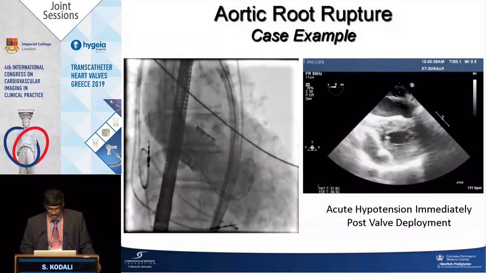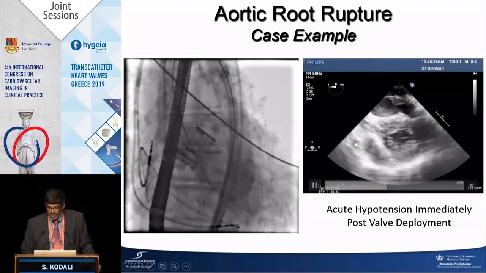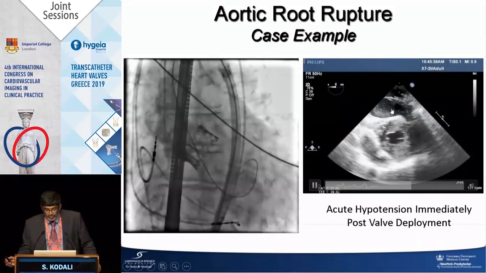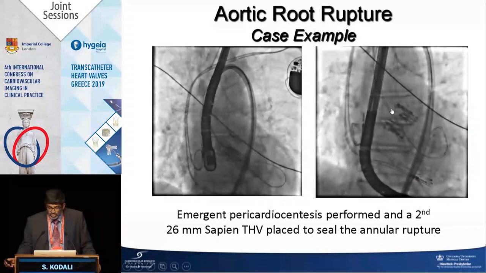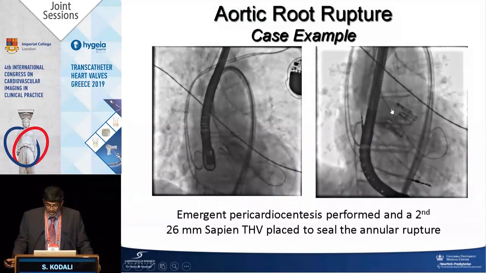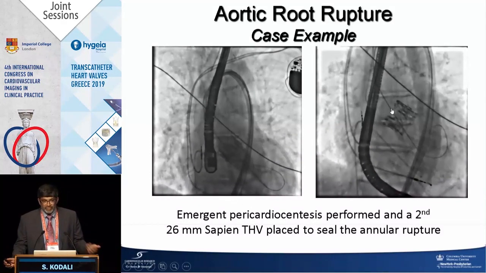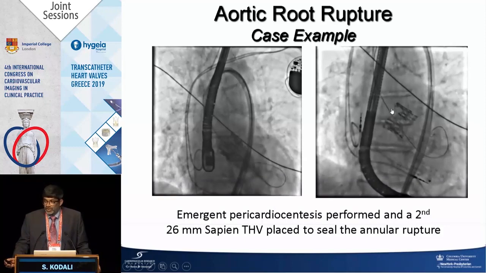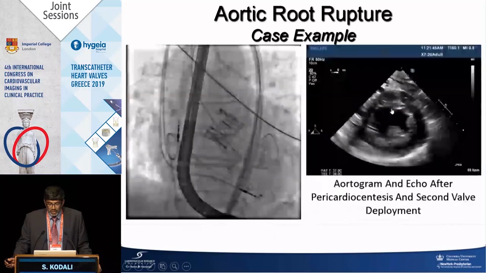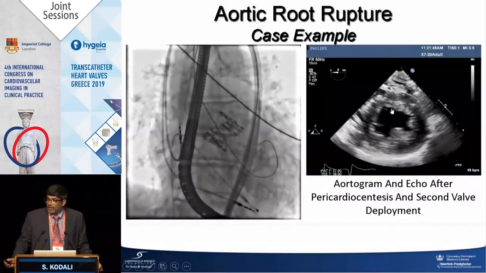You see this extravasation of contrast here. It was an annular/root rupture, immediately hypotensive. You see a large pericardial effusion. We put in a drain, we auto-transfused, and as we were doing that, she was not surgical. We put in a second valve. The idea was you put a second valve just to touch the first, and the leaflets of the first will help seal the perforation, theoretically. And remarkably, it worked. The drainage stopped, so we didn't open.